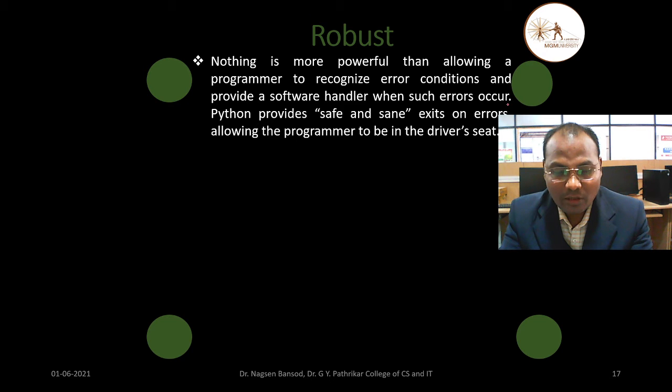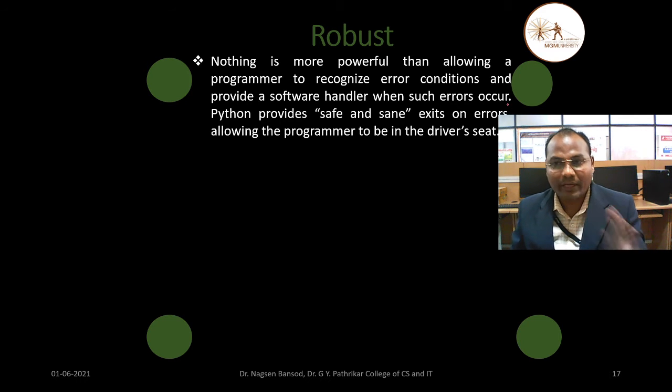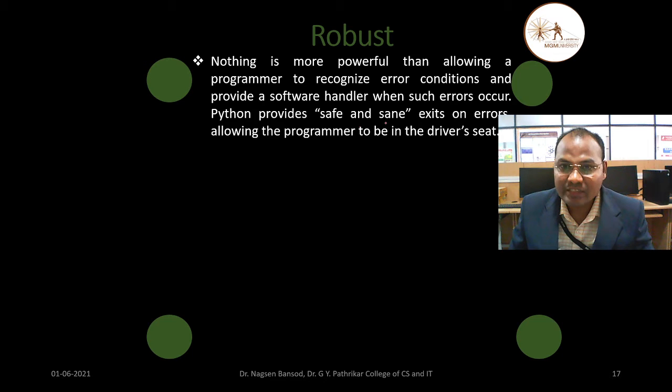Robustness means this Python programming language supports the developer to make the software error free. If there is an error, then you can make that software error free. You can troubleshoot that software and find out the error, and you can overcome that error because this language is safe and sane.